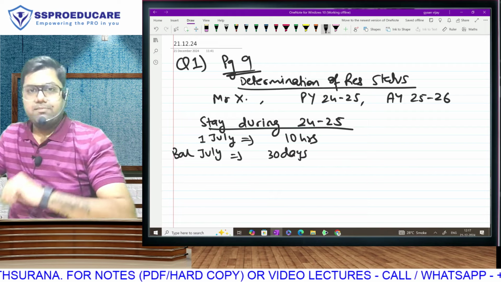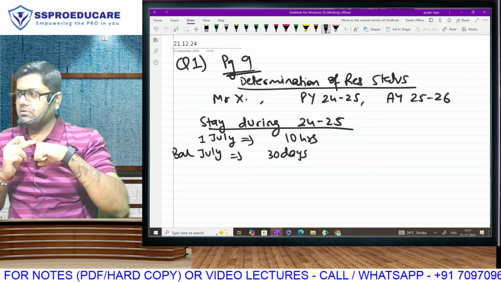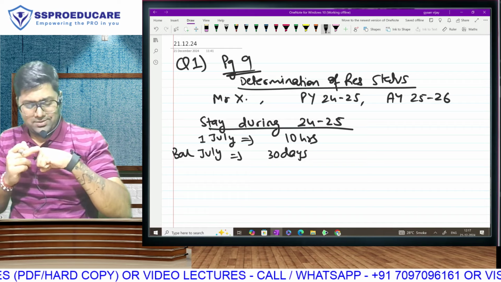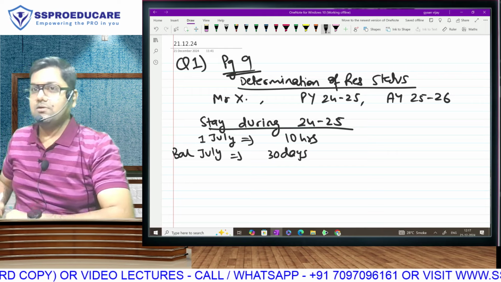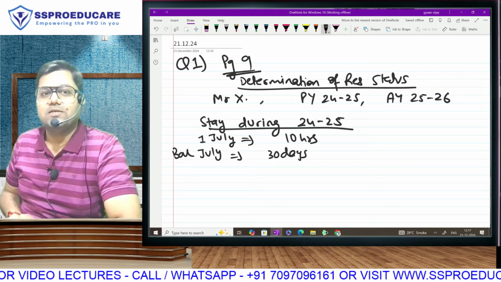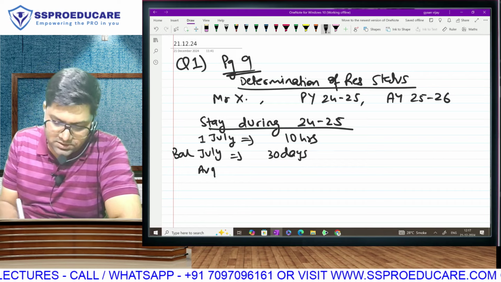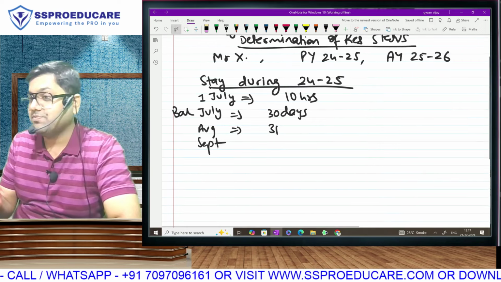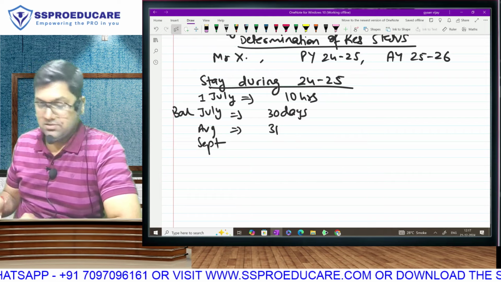And by the way, you should know this. January, February, March, April, May, June, July, then August. This guy deserves a standing ovation, whoever discovered this. So July has 31 days: 30 full, and the first day in number of hours. After this, August, full month. For this, you should also know how many days are in which month. That is also required. You can't say, sir, now we are in CA, we don't need to do all this. No, you need to.